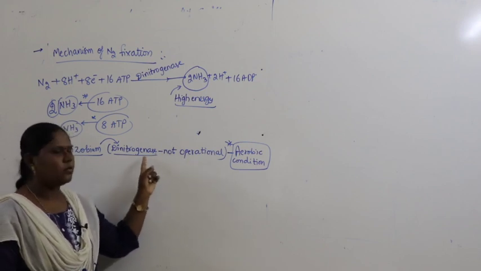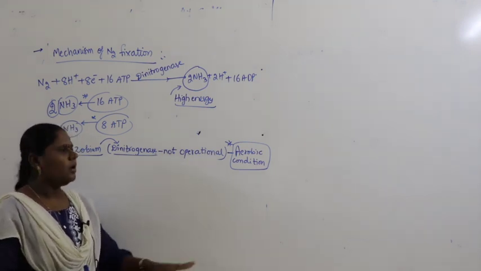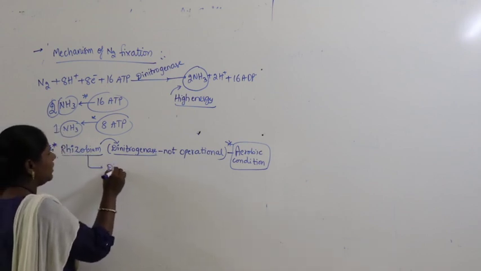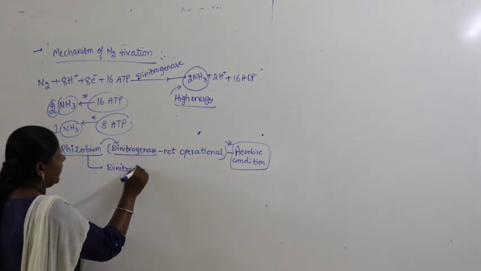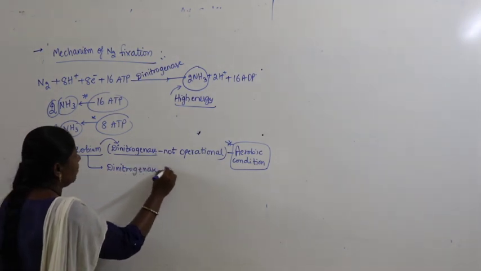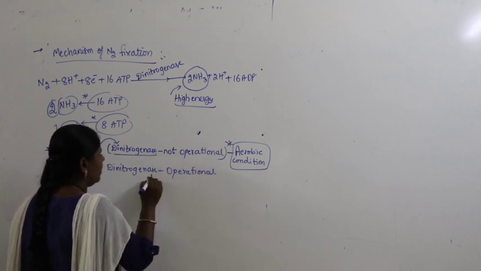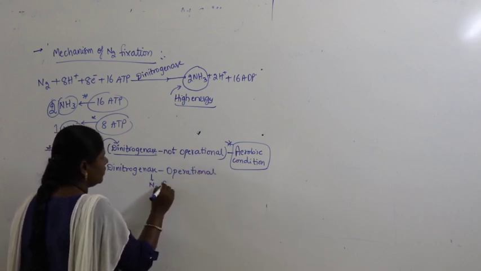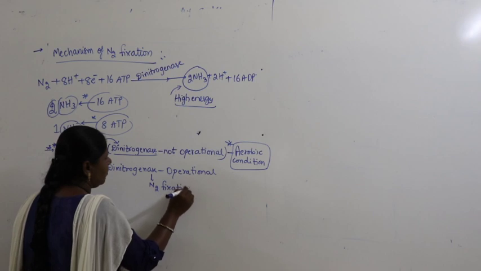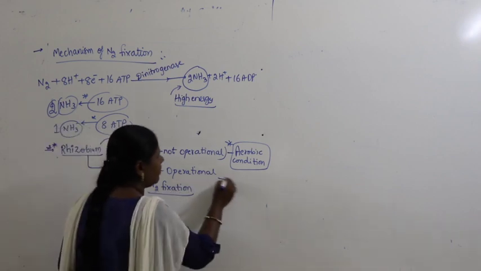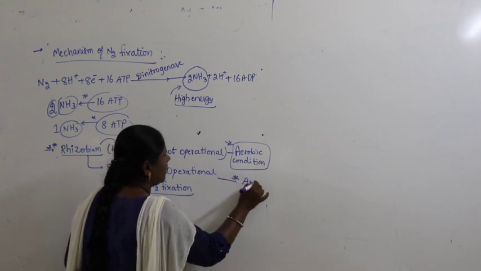Now when rhizobium has to make the dinitrogenase active or operational, what does that mean? It is involved in the conversion of atmospheric nitrogen into nitrate or ammonia. Operational means it's involved in nitrogen fixation.